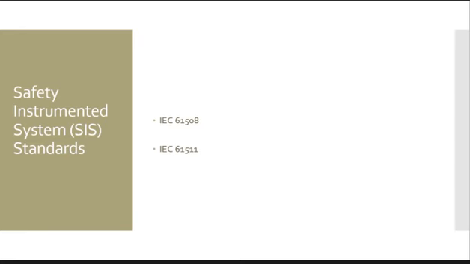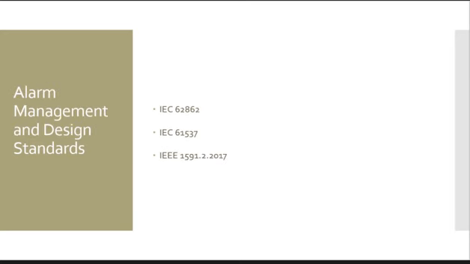61508 deals with functional safety of electrical and electronic devices and prevents hazards which may occur on the plant. 61511 encompasses an instrumentation safety standard for industry. The IEC 62682 is a standard for the management of alarm systems and involves the HMI technology in industry. IEC 61537 covers the physical/hardware aspects which must be ensured in industry. The IEEE standard relates to the performance of hardware, dielectric, self-supporting fiber cables and the aspects which must be kept.